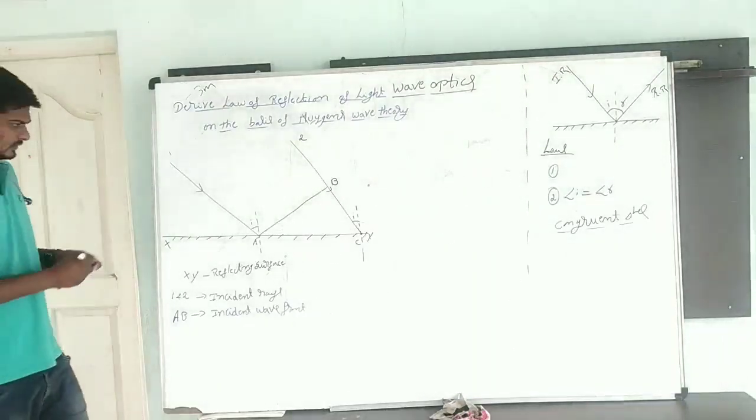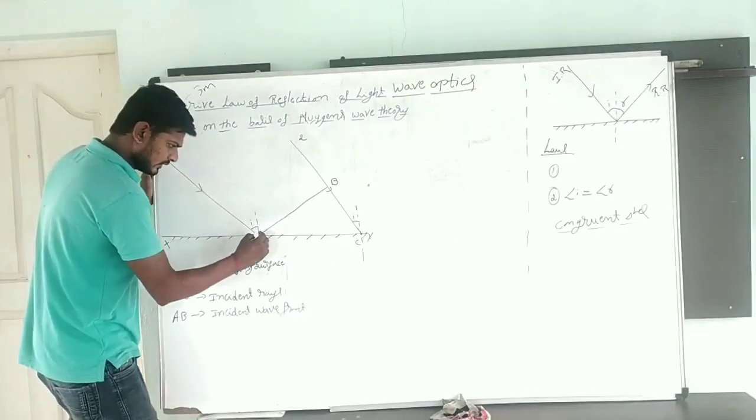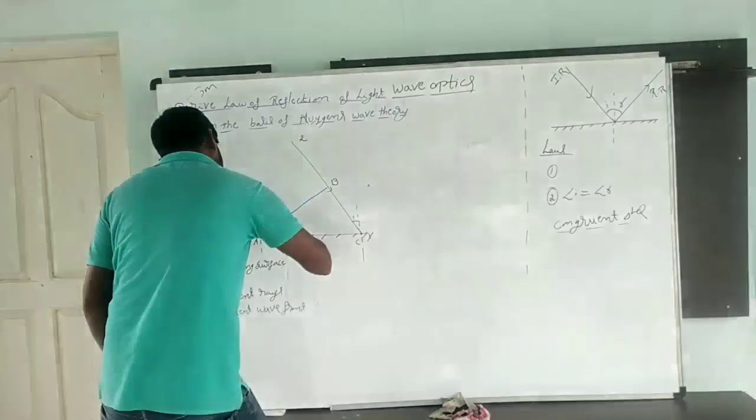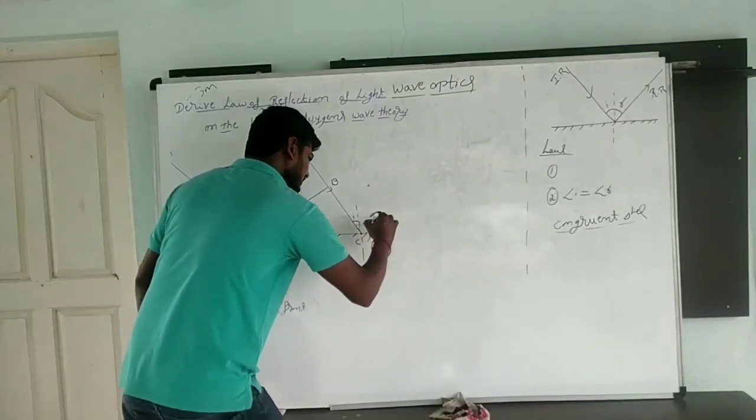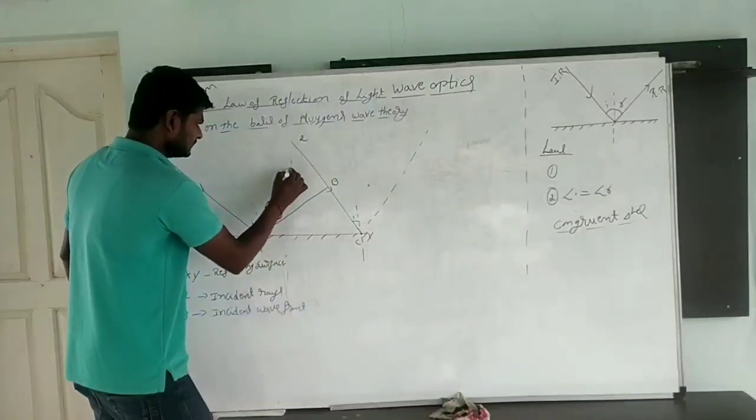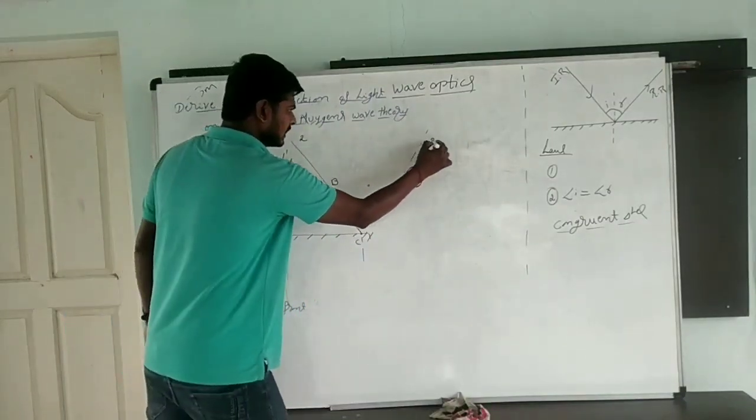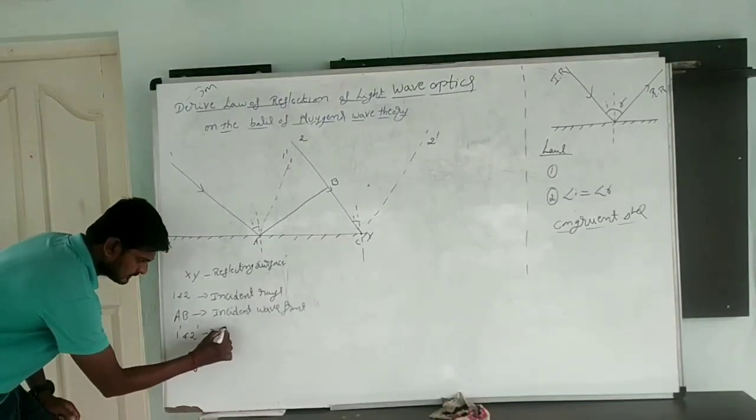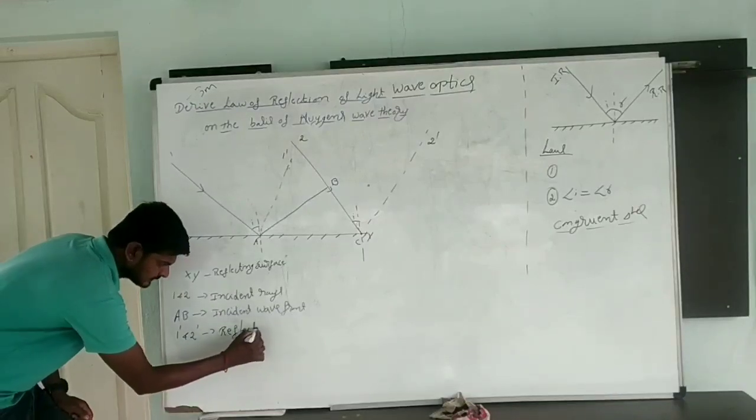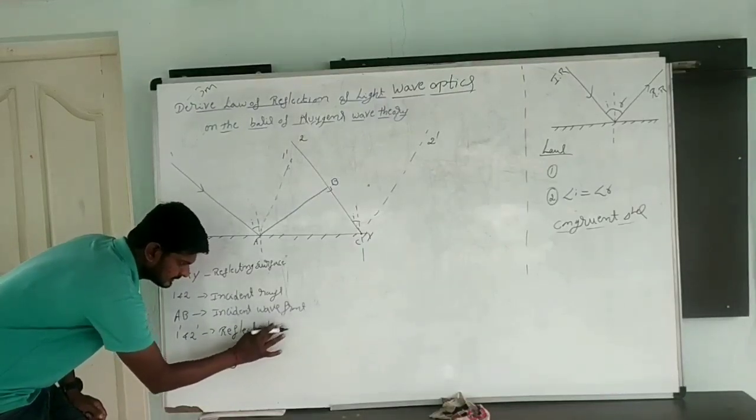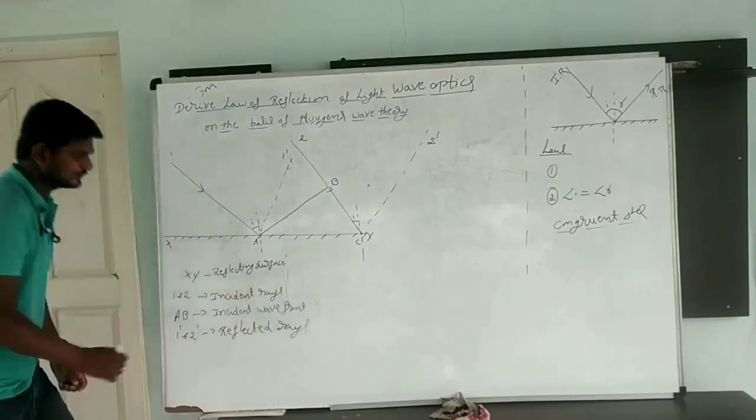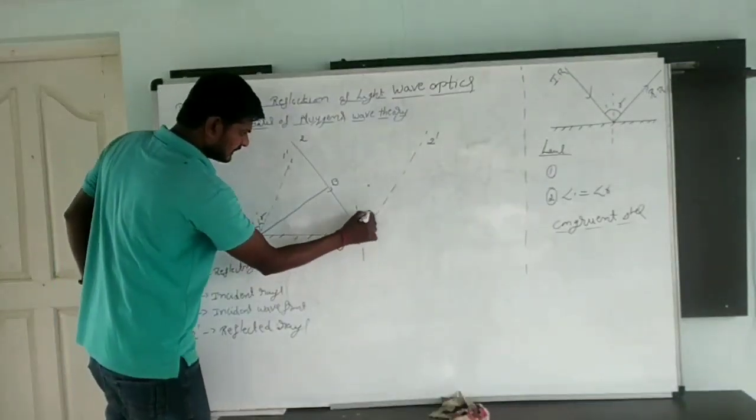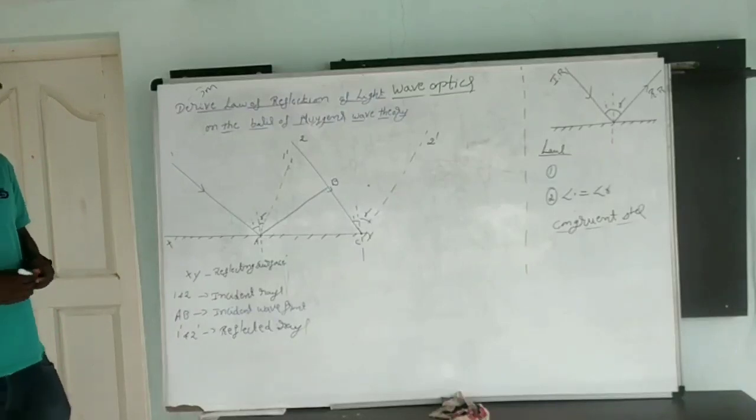After writing the incident wavefront, when I draw this, this is what will happen. This will be reflected back. The ray will be reflected back the same way. This is also reflected back the same way. This one I am going to take as 1 dash and 2 dash, the reflected rays. This is the angle of reflection. This is also the angle of reflection. Clear?